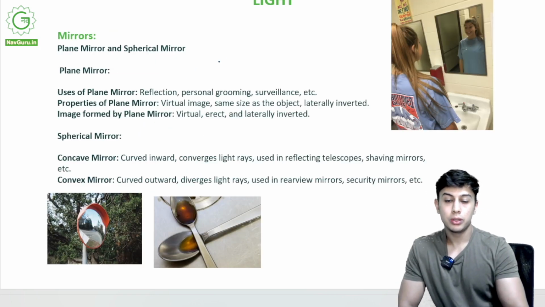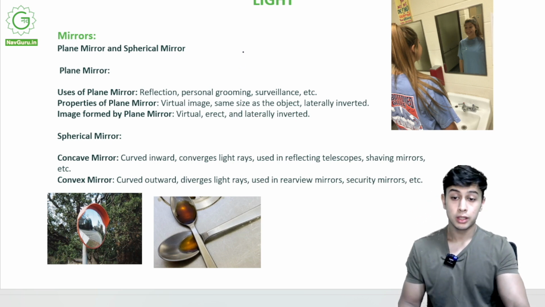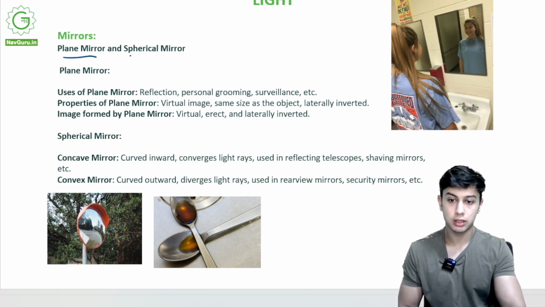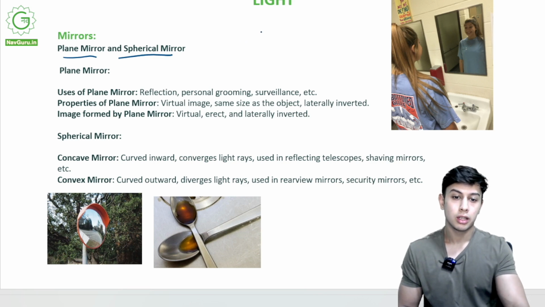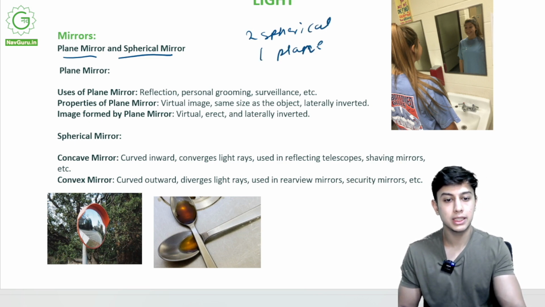Now we come on to a basic application of reflection, that is mirrors. For a mirror, we have two spherical mirrors and one plane mirror. Plane, as the name suggests, it's plane, it is not curved.